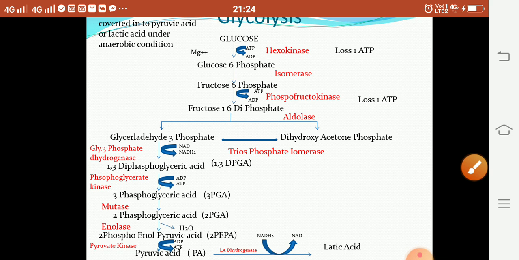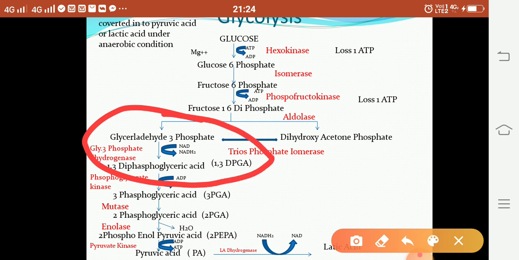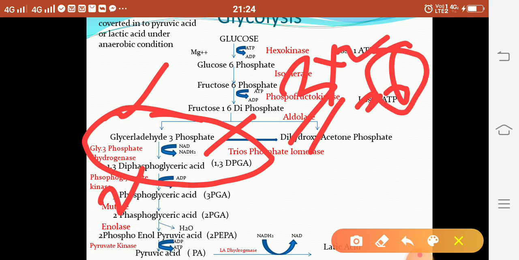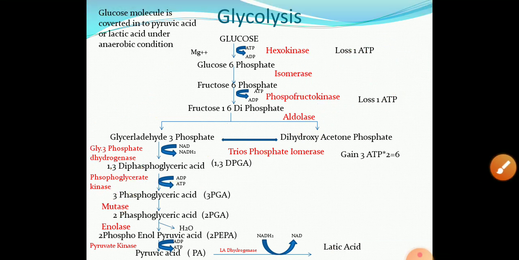Then in this reaction, glyceraldehyde 3-phosphate to 1,3-diphosphoglyceric acid, there is a conversion of NAD to NADH2. When such a conversion is there, 3 ATP are formed. There are 2 molecules of glyceraldehyde 3-phosphate, so it gives 2 molecules of 1,3-diphosphoglyceric acid. So 1 molecule gives 3 ATP, so 2 molecules give 6 ATP. There are 6 ATP formed during this reaction.